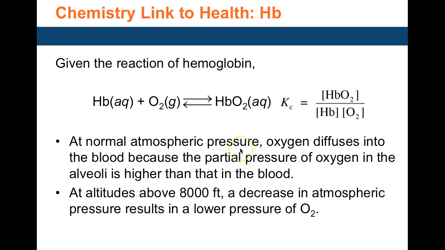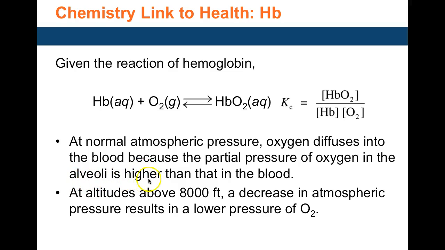Now, this affects us when we are at higher altitudes. Climbers, as they go higher up, experience a drastic decrease in atmospheric pressure, and therefore there's less oxygen in the air, which means the amount of oxygen in the lungs will also decrease.